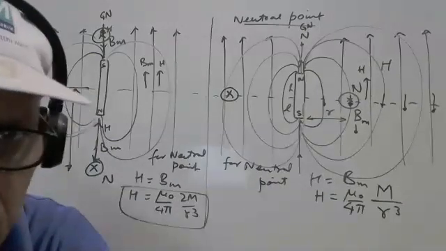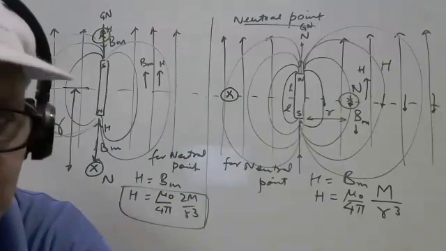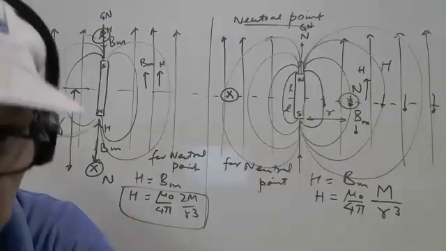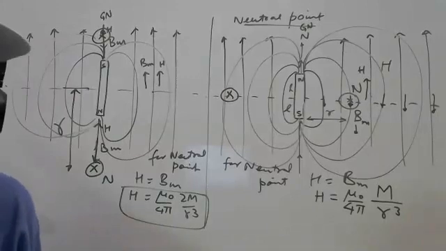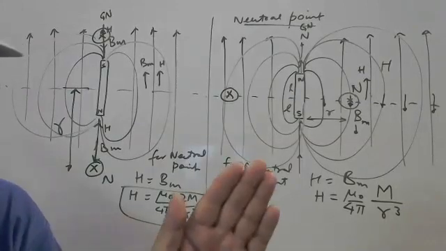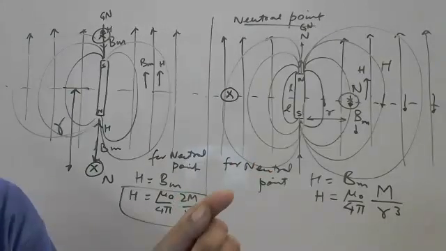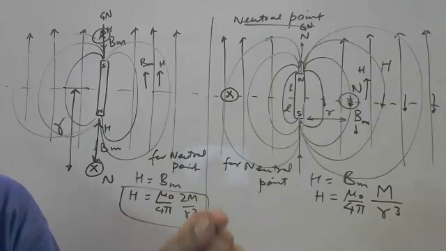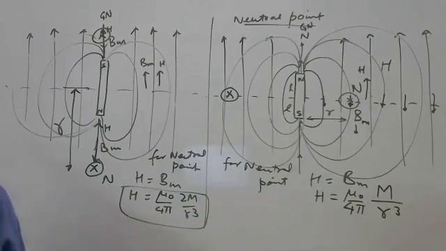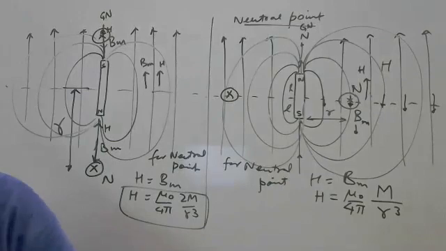Yes, definitely, two neutral points are there, but at different locations. If we rotate the magnet by theta angle, the neutral point rotates by half the angle, theta by 2. Any other question? No, sir. Should I repeat now?